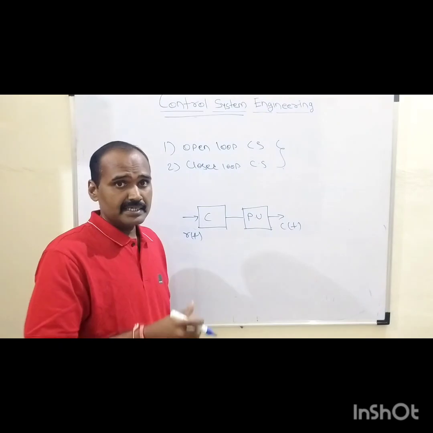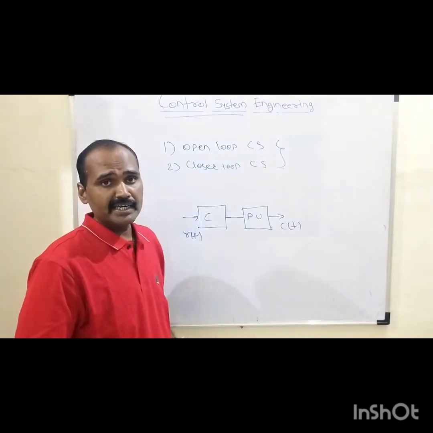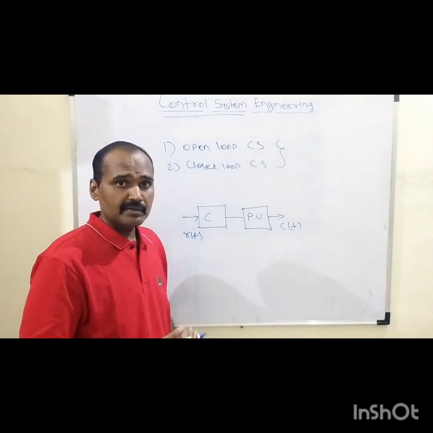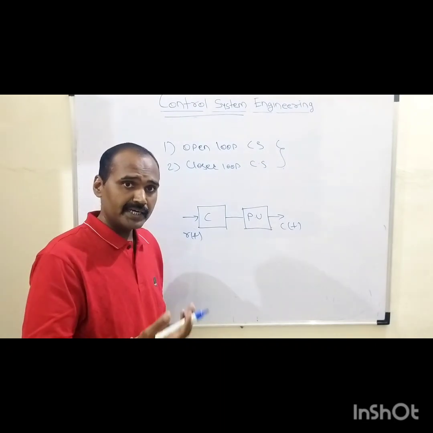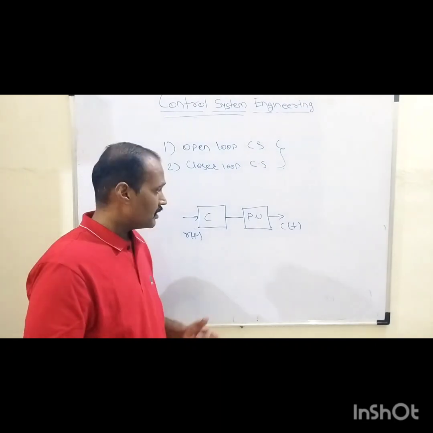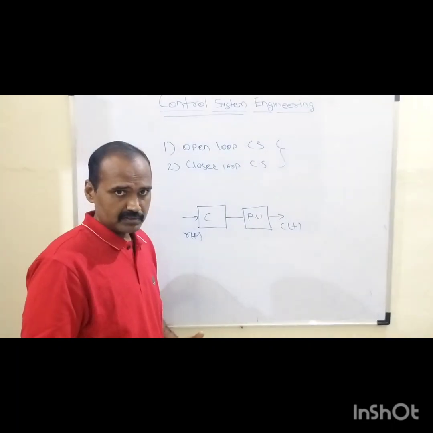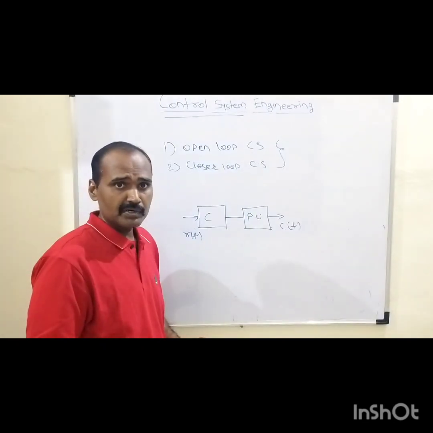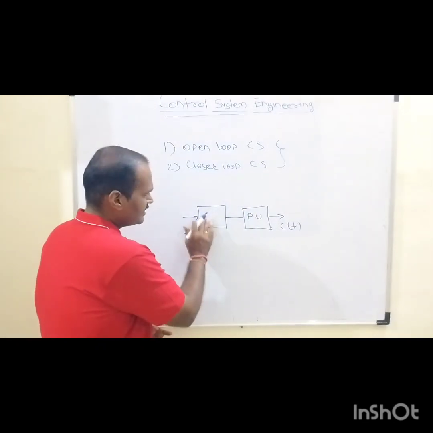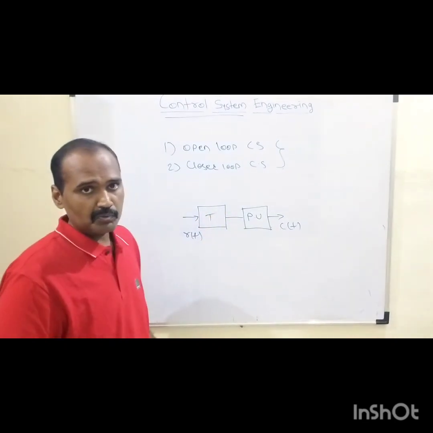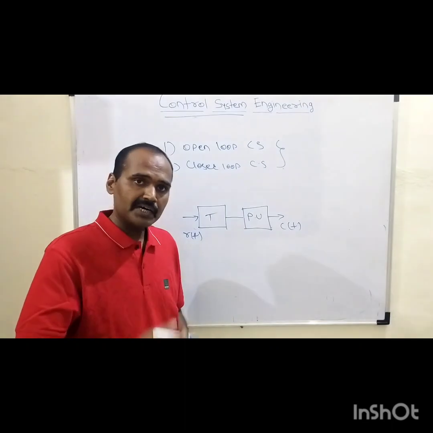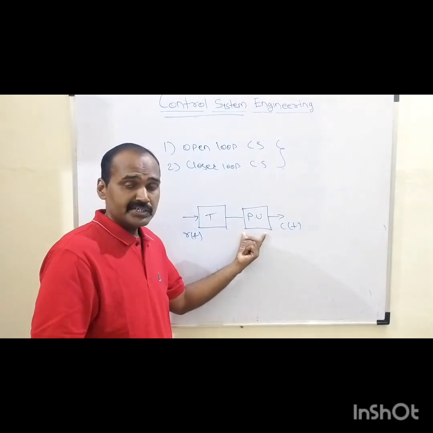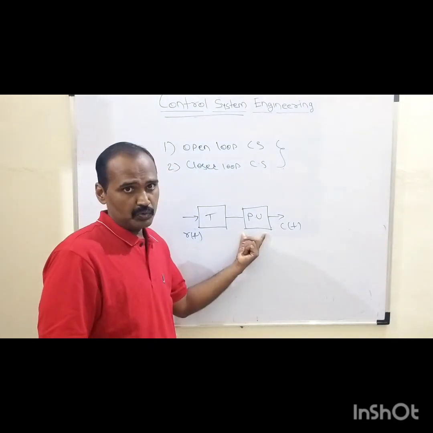On which basis is the control system divided into open loop and closed loop? That depends on a quantity called the control action. First of all, we need to understand the significance of the control action by means of these two blocks: the controller and the processing unit. The controller is also a type of transducer. We are very much aware that a transducer converts one form of energy into another form. Here the processing unit is responsible for generating the control action.